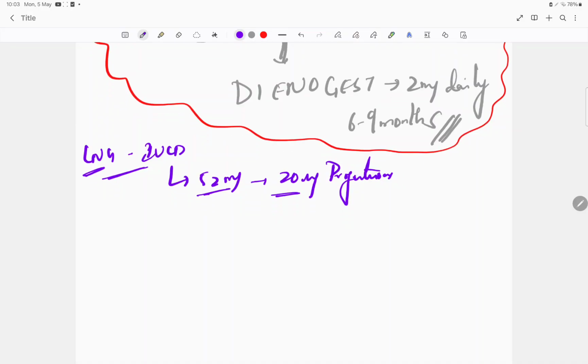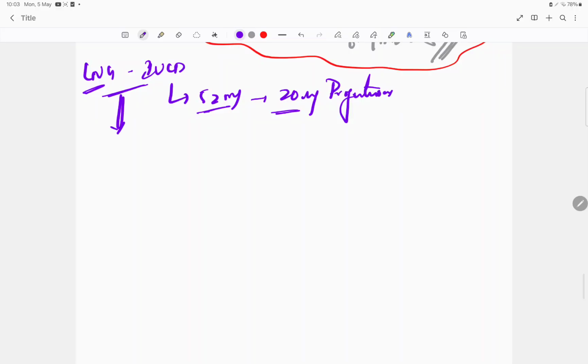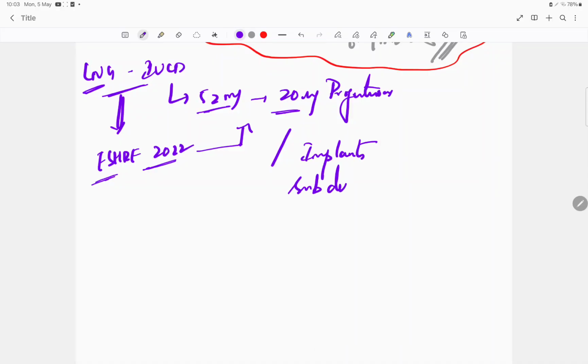And the important question they have asked in LNG IUCD is the ESHRE guidelines. I've told you before what ESHRE is. This ESHRE 2022, they have told it is recommended to use this LNG IUCD. Okay, or if not, we can also use implants. What implants? Subdermal implants, which are made up of etonogestrel implants, kept subdermally, are used.